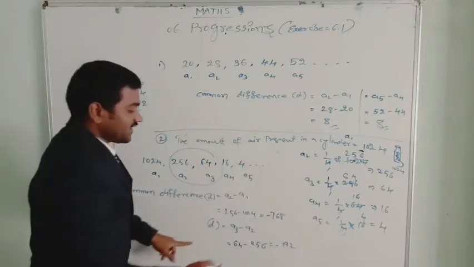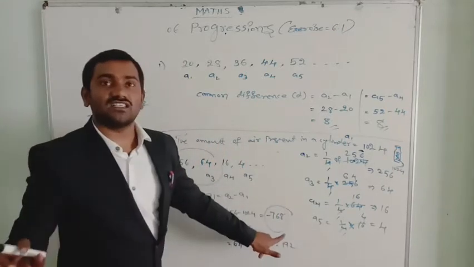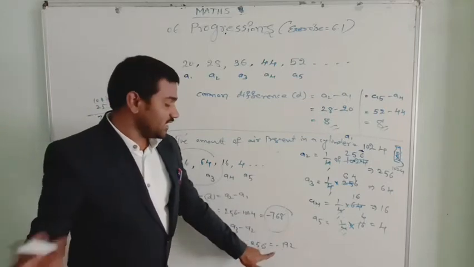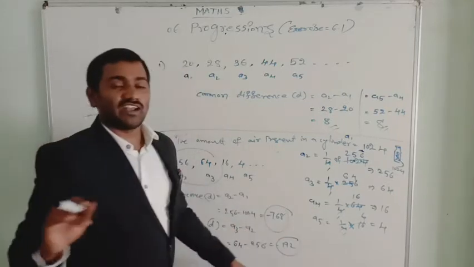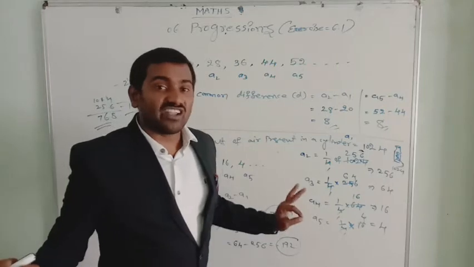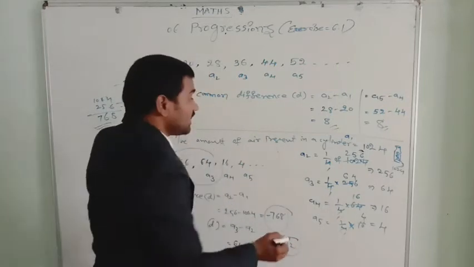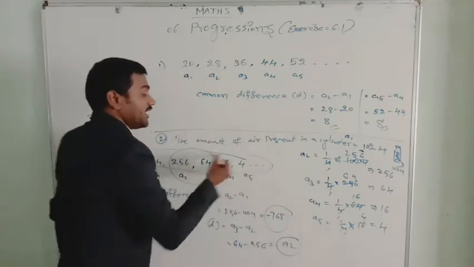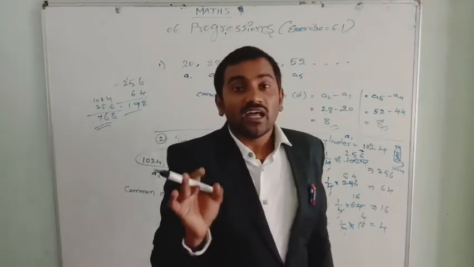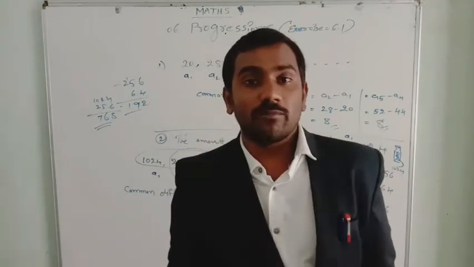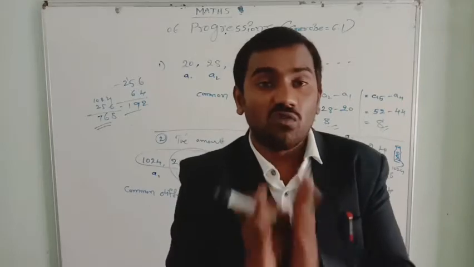See the common difference: the first time we got minus 768 and the second time minus 192. As the common difference is not the same, the list of numbers obtained from this situation is not in arithmetical progression because the common difference is not equal.